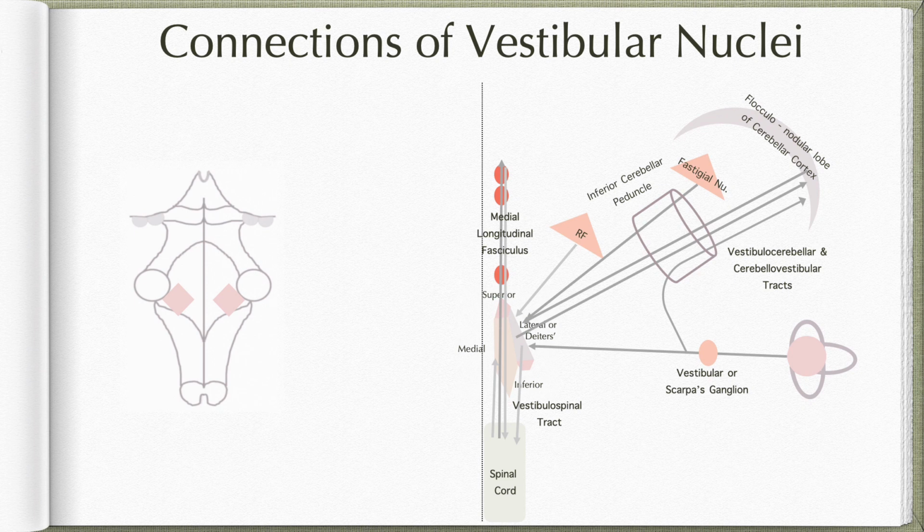Now, this connection mediates integrating vestibular signals with eye and neck movements. It also projects to the cerebral cortex via the thalamus. So, through all these various connections, vestibular nuclei influence the movements of head, eyes, trunk and the limbs to maintain the equilibrium.